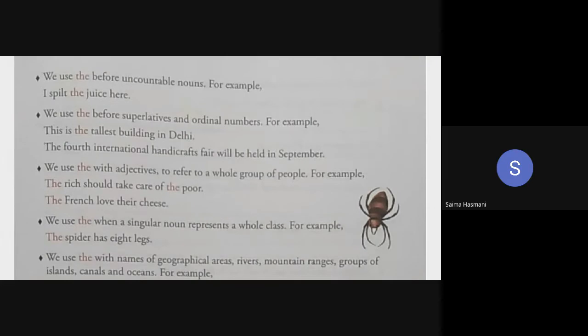But when I compare three or more than three things, I have to make use of the highest degree, that is called the superlative degree. As you see in the sentence given to you, this is the tallest building in Delhi. So what do we mean to say over here? That in Delhi there are many buildings, but the one I am talking about is the tallest one. There is no other building which is taller than this one. Therefore, I must make use of the article the before it.